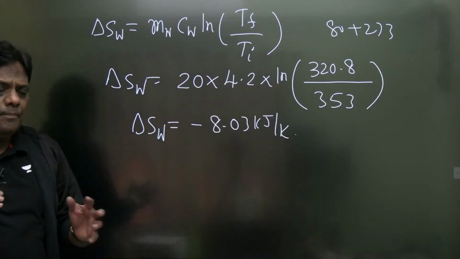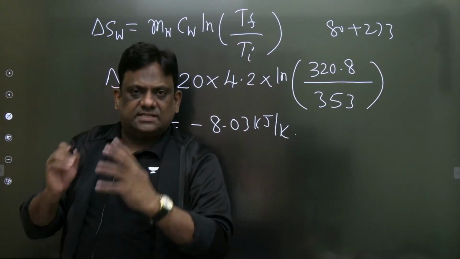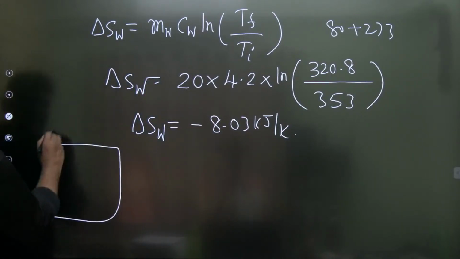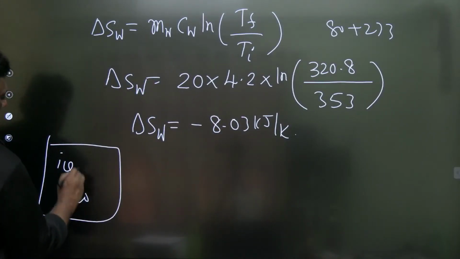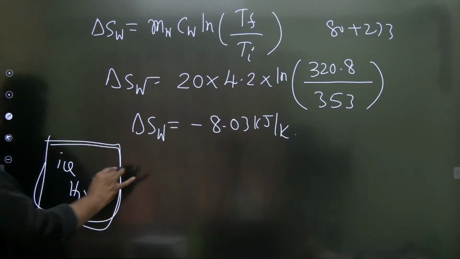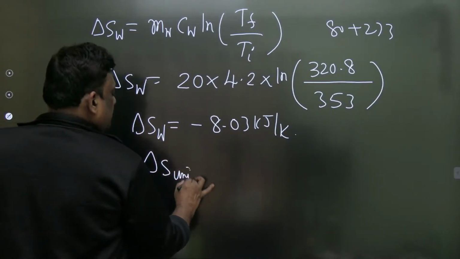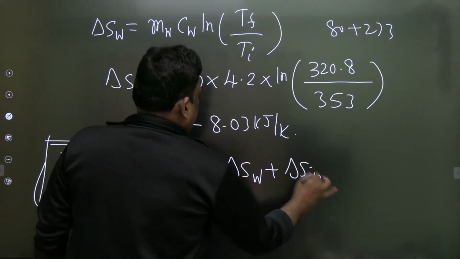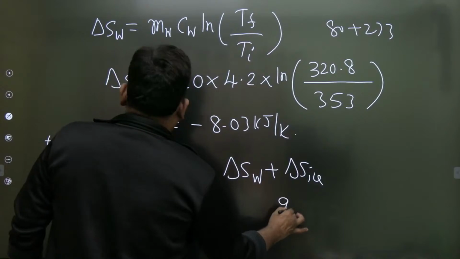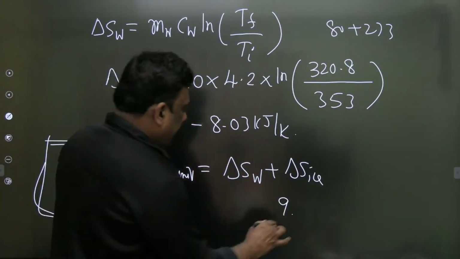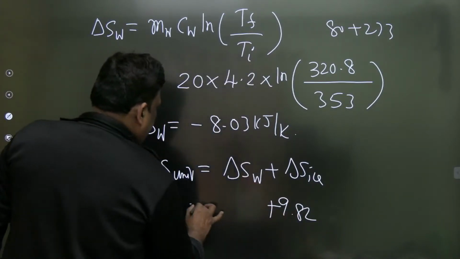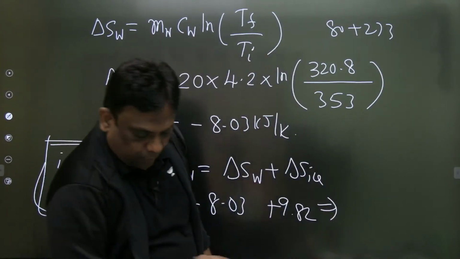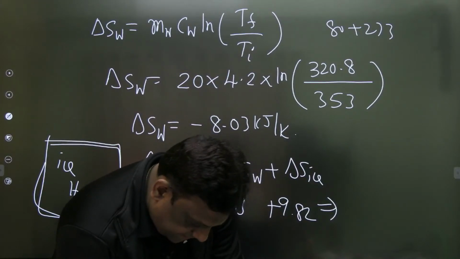Absolutely fine. Now, if you take ice as system and water as surroundings, because you consider the heat transfer is taking place between only ice and water, what will be the entropy change of universe? The entropy change of universe, which is also entropy generation, is entropy change of water plus entropy change of ice. So ice ka kitna tha? We calculated na, 9.82, and water is minus 8.03. What is the entropy change of universe? 1.78. Is it correct? No one is giving answers.